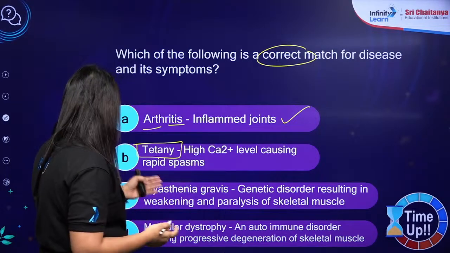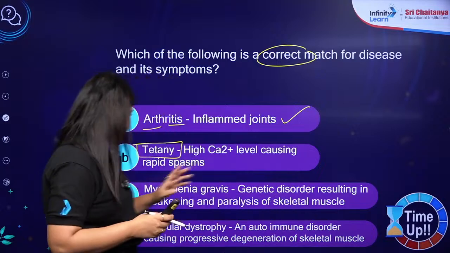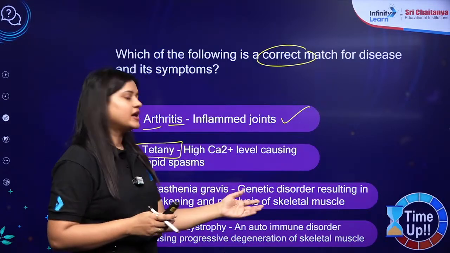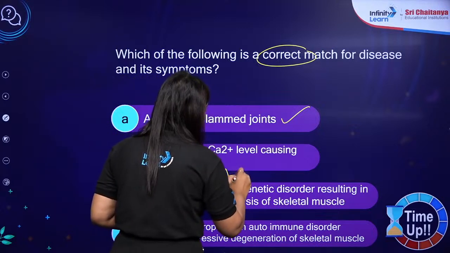Okay. Now coming to myasthenia gravis, it is a genetic disorder resulting in weakening and paralysis of skeletal muscles. So first of all, understand that myasthenia gravis is an autoimmune disorder.